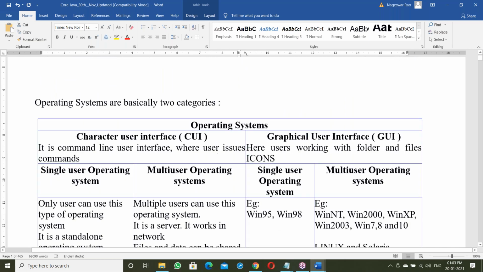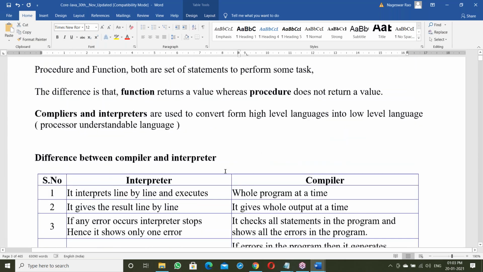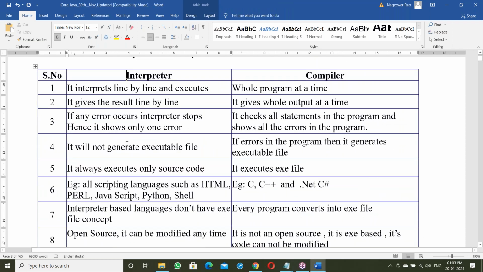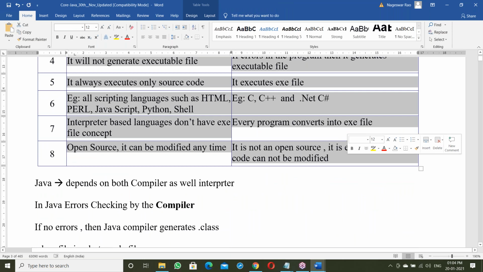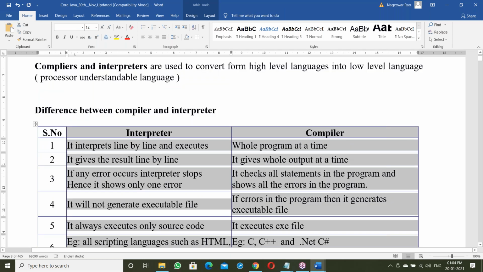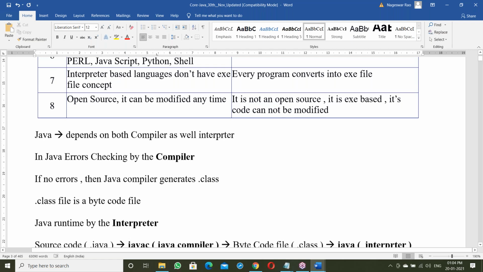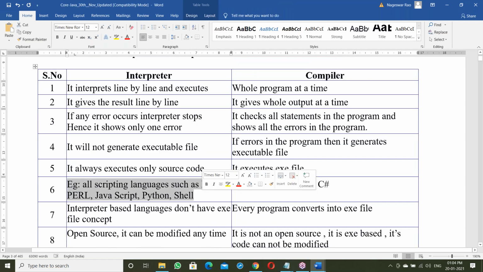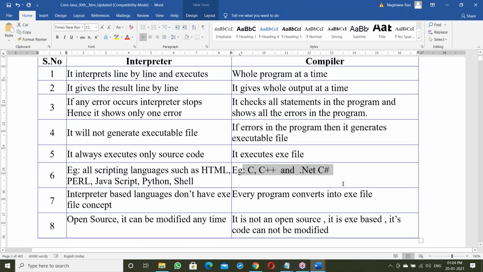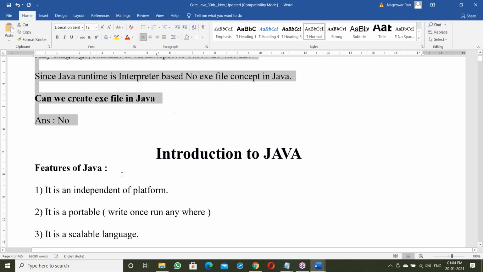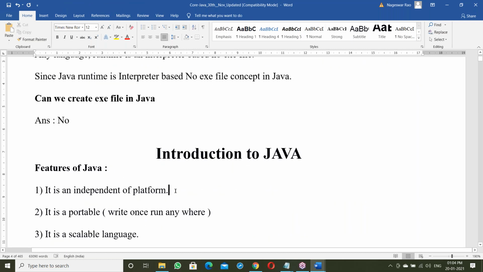See, once again, your document. The next topic is the difference between interpreter and compiler. There are 8 differences, and I will explain them point-wise. What is Java? Is it interpreter based or compiler based? See, this is an interpreter based example, and this is a compiler based example. We'll discuss which one Java is. The Java explanation is here. After that, we can understand platform independence.